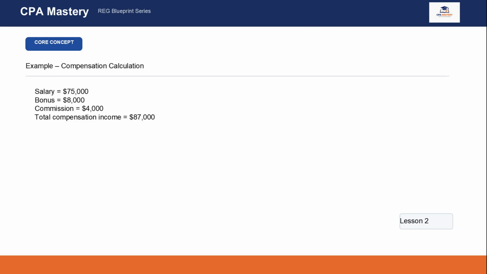The CPA exam often tests this exact kind of aggregation. The challenge is usually not the math. The challenge is recognizing which items belong in the calculation in the first place.